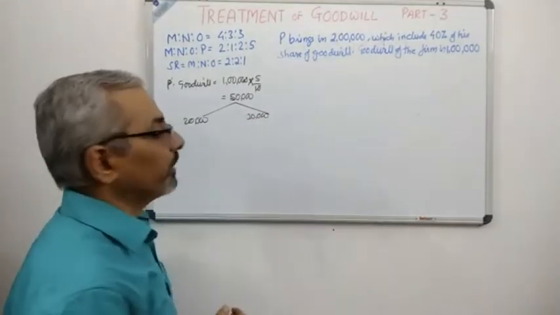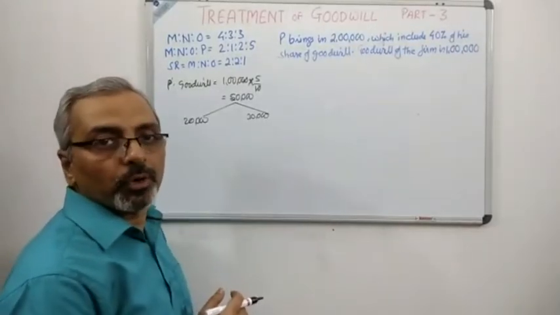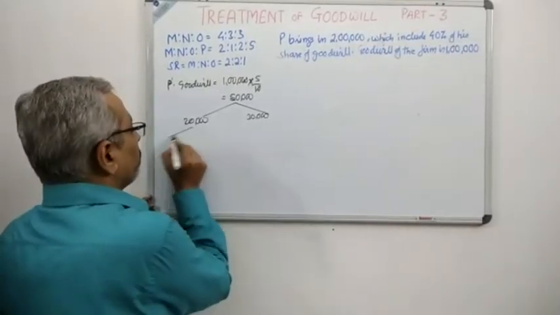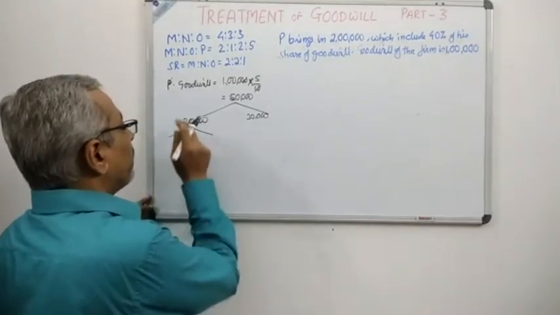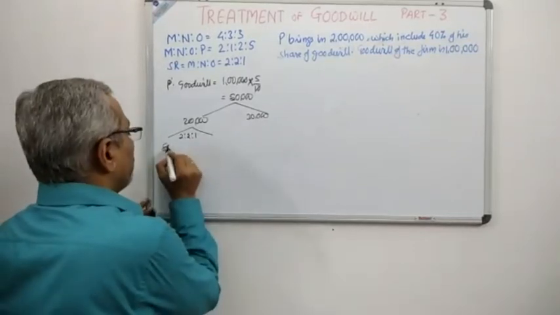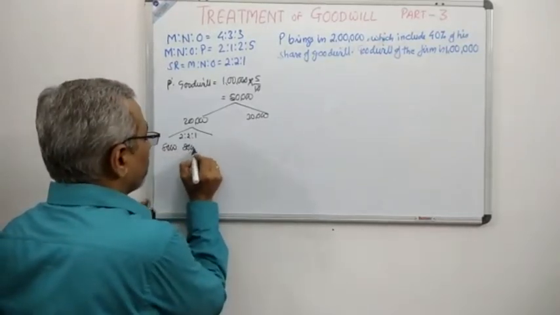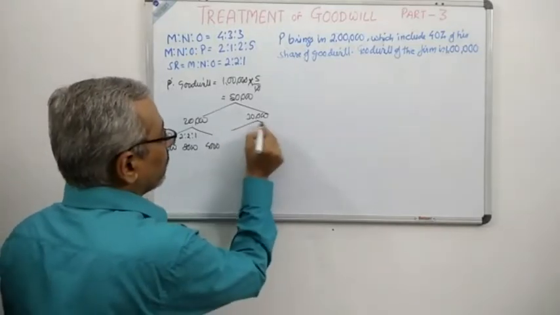So 20,000 has been brought in and 30,000 has not been brought in. Please understand it very, very carefully. Now this 20,000 will obviously be divided in the ratio of 2:2:1. So if I divide 20,000 by 5, I get 4,000. Therefore, we have 8,000 for the first partner, 8,000 for the second partner, and 4,000 for the third partner.